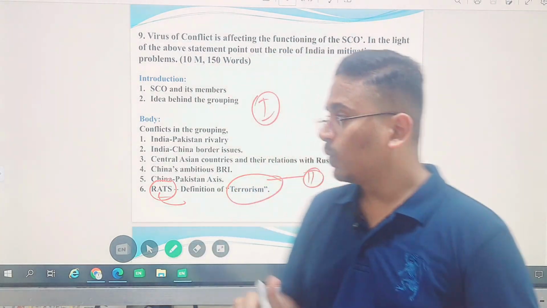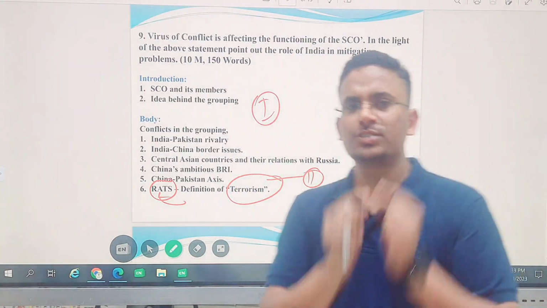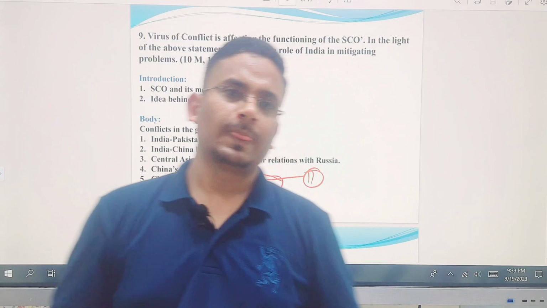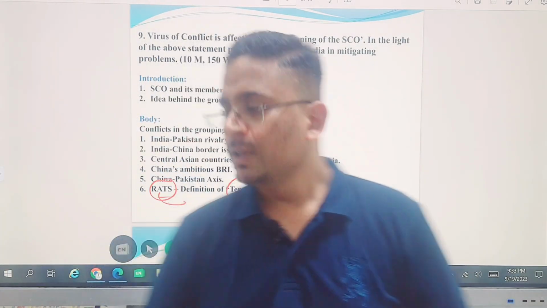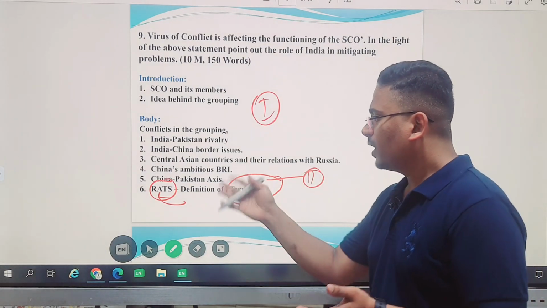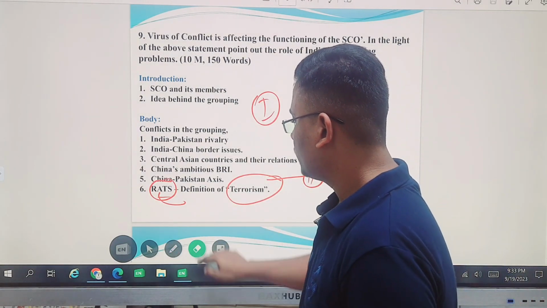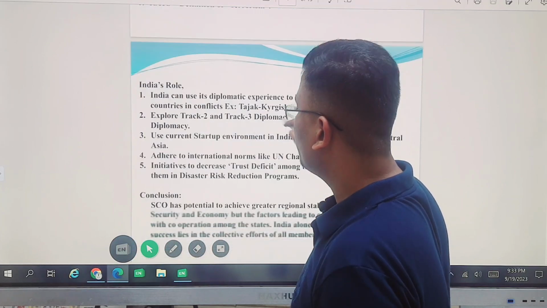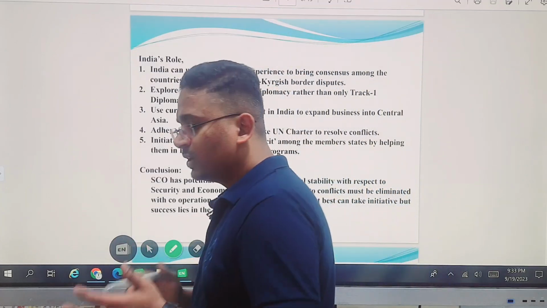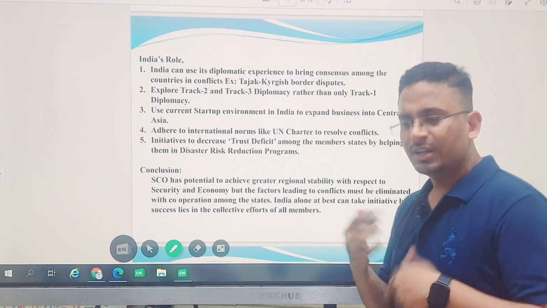And India's definition is very strict, as India follows zero tolerance towards terrorism. So the definition is not clear, then how will RATS work? That is one conflict we have. Next, talking about India's role, how can India manage all these conflicts which are happening in the group?